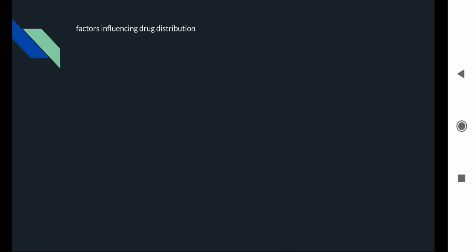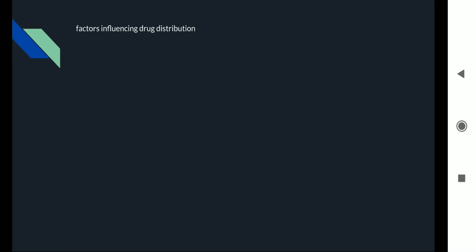Then we come to another part, that is the factors influencing drug distribution. Drug distribution means the drug going to different places in the body.